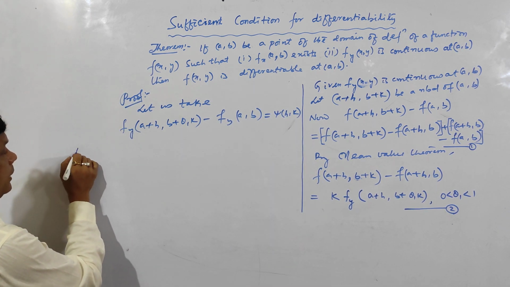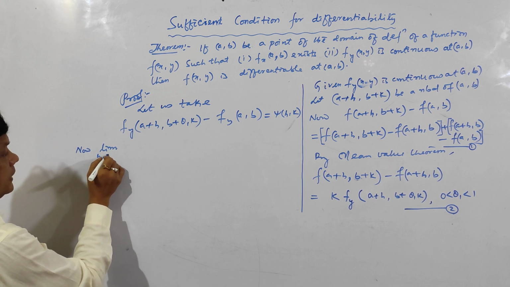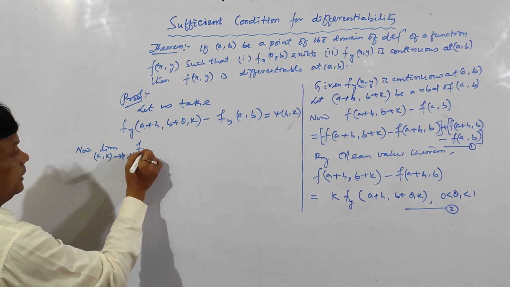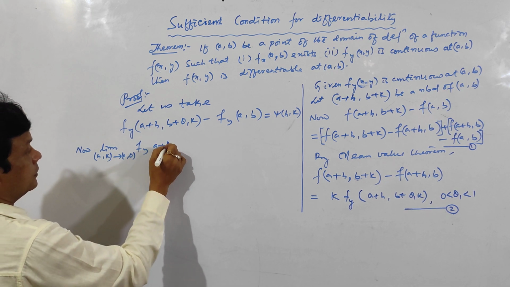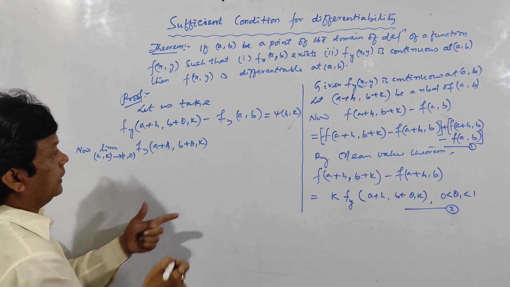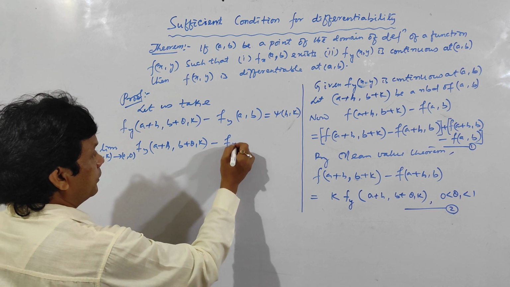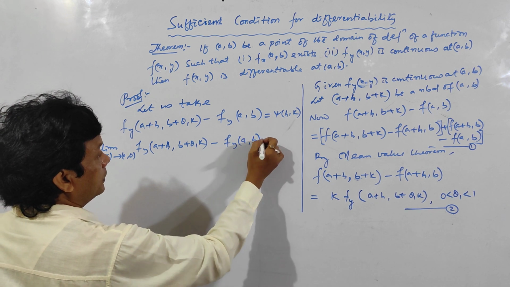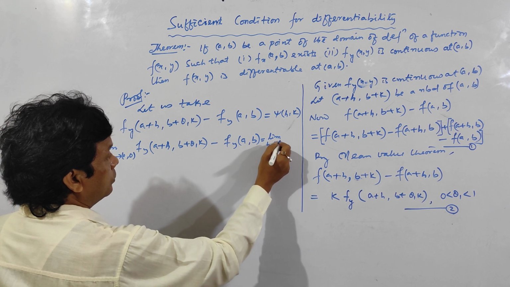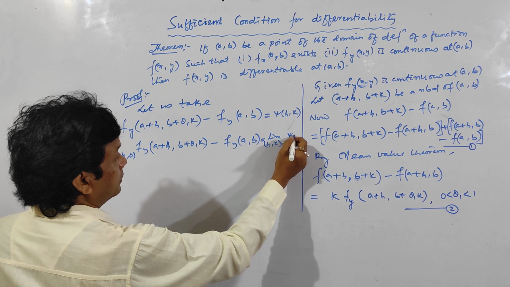So now taking the limit as (h, k) tends to (0, 0): fy at (a plus h, b plus theta 1 k), and there is no h or k here, so it will remain as it is, minus fy at (a, b) is equal to, this one will become the limit as (h, k) tends to (0, 0) of psi of (h, k).